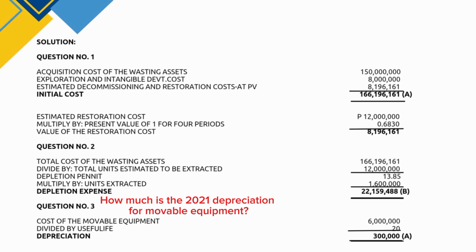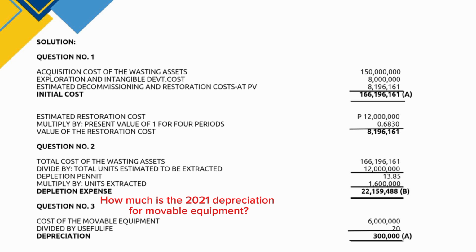Basically, the depreciation of an equipment shall be systematically allocated over the asset's useful life. The useful life of the asset depends on whether that asset is immovable or movable. So in this case, since we are looking for depreciation for movable equipment, the depreciation is based on the life of the equipment.